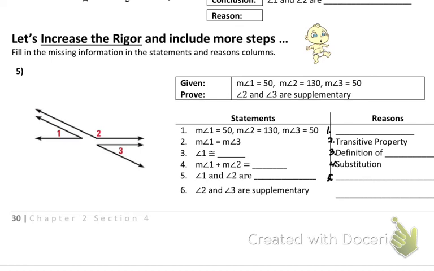We have to understand kind of the flow of things. The first thing we should get right. What goes in that first blank box? Anyone shout it out? Given. Given goes in that first box. All right, now let's look up here. So it says given. Angle 1 equals 50. We should probably go to the picture and write 50 degrees by angle 1 so I can see in the picture. Angle 2 equals 130. Angle 3 equals 50. We're supposed to prove that 2 and 3 are supplementary. So we write all of our given down.